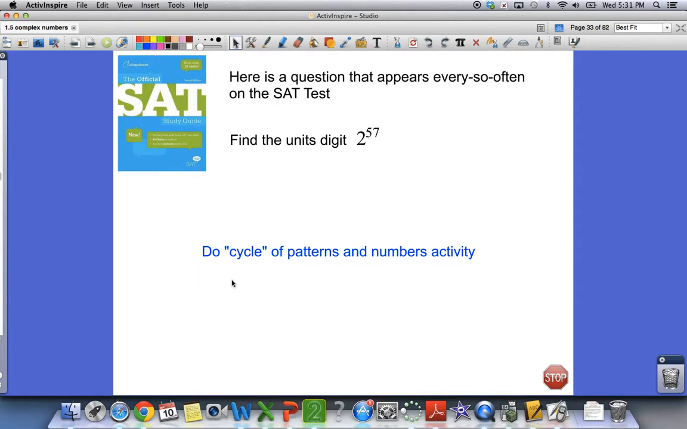What I'd like you to do is go up to the substitute teacher, get the cycle of patterns of numbers activity, and do that to see if it helps you out here. Good luck, have fun, and when you're finished with that activity, you can watch the next video. But again, look on Canvas.